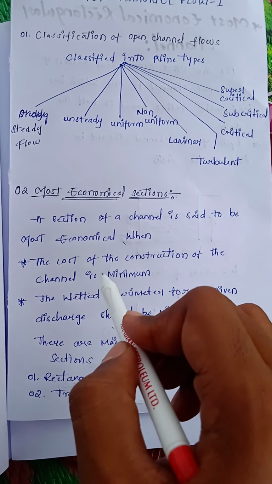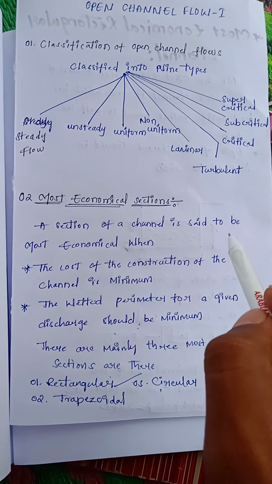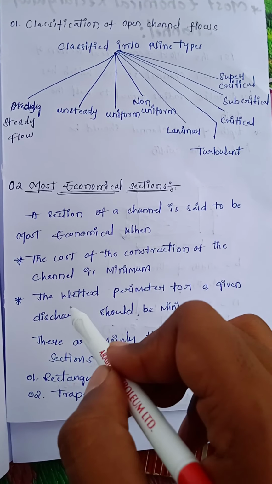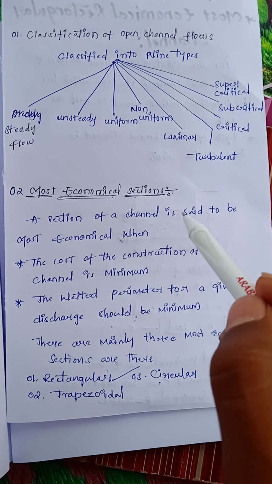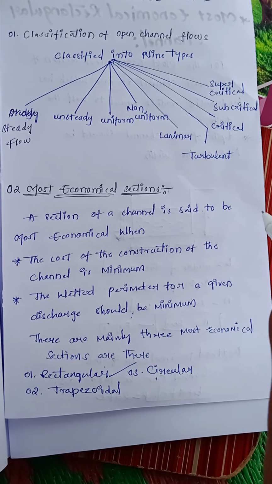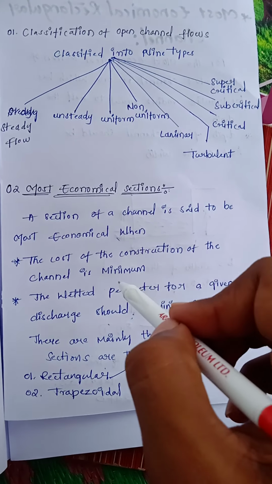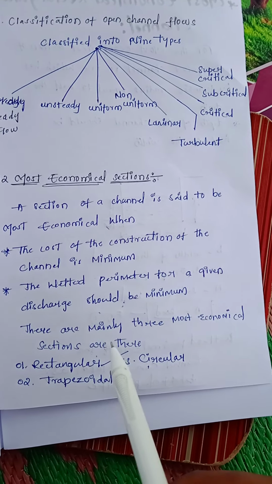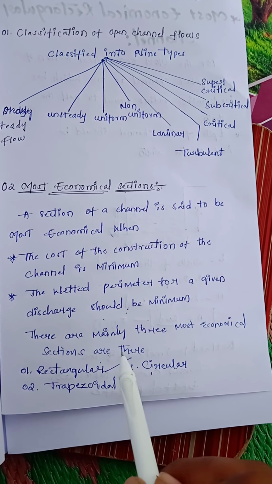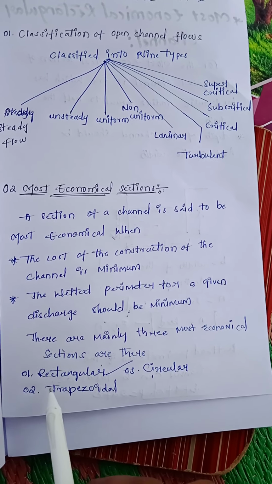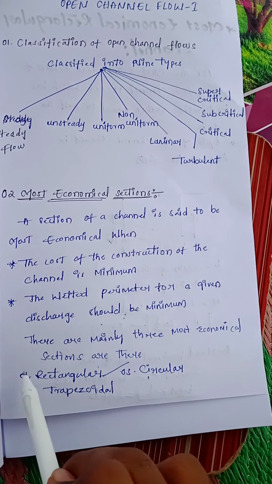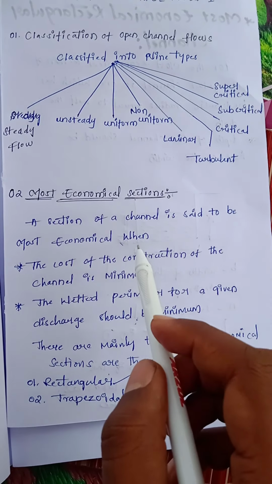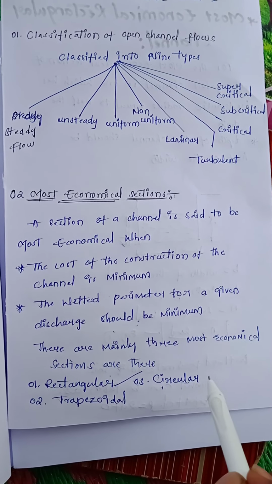The cost of the construction is nothing but, when we construct any channel, the cost should be minimum. And the second one, the wetted perimeter for a given discharge, should be minimum. When the channel satisfies these two conditions, then it is said to be the most economical section. There are mainly three most economical sections: a rectangular channel, a trapezoidal channel and a circular channel. Let us derive an equation for the rectangular, trapezoidal and circular sections.